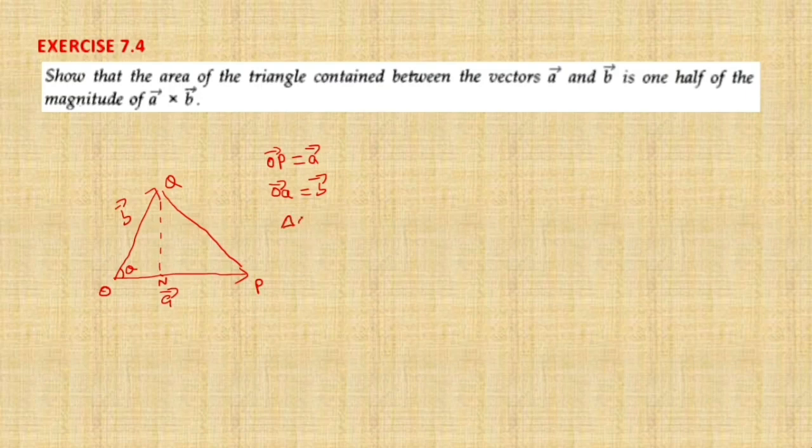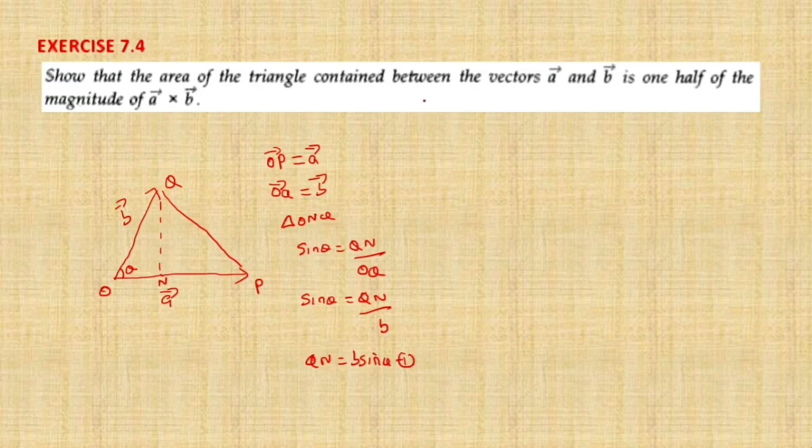From the triangle ONQ, you can look at the picture here. Sine theta is equal to opposite side divided by hypotenuse, that is, sine theta is equal to QN divided by OQ. OQ is equal to B, right? So we can write QN is equal to B sine theta. This is equation number 1.